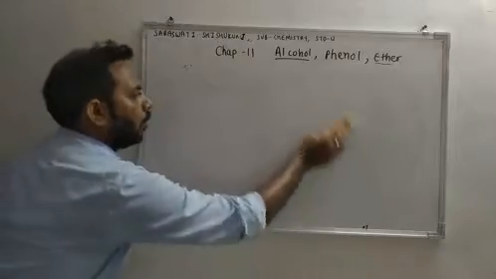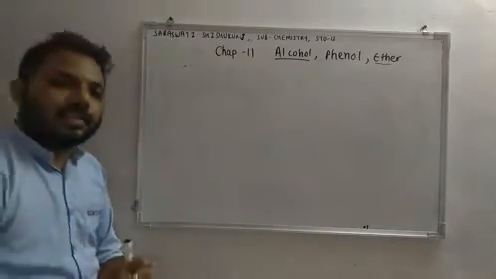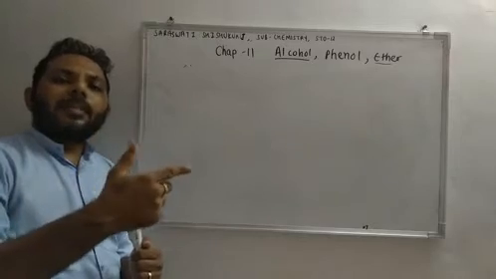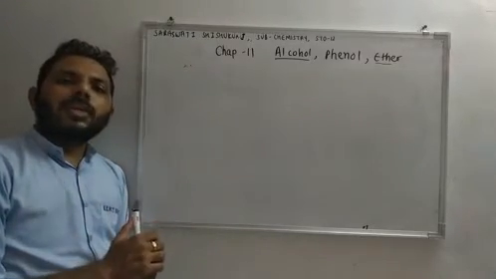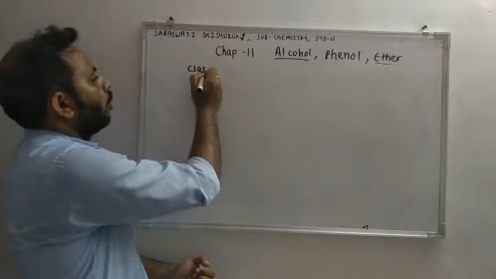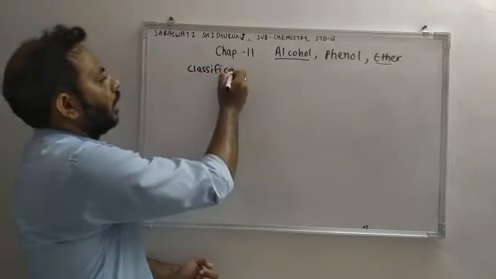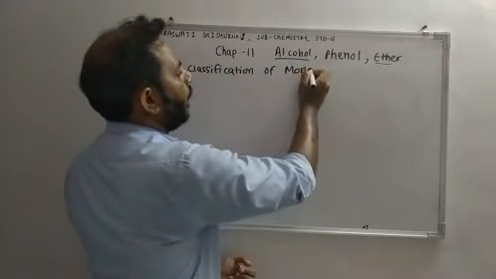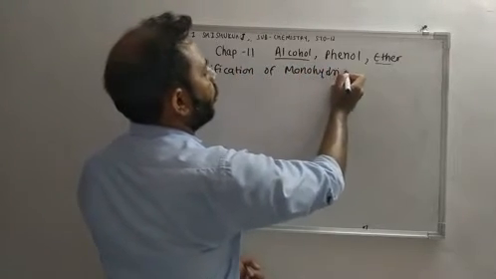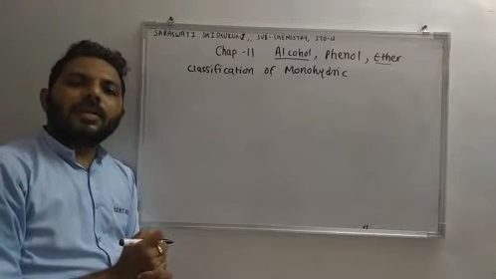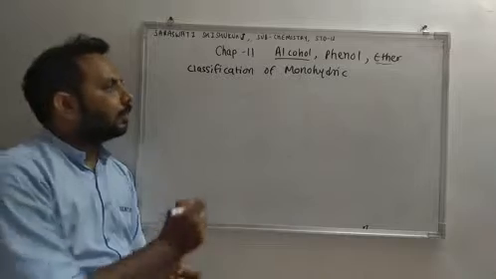Classification of monohydric alcohol, and this classification is based on hybridization of carbon to which OH group is attached. So classification of monohydric alcohol based on hybridization of carbon to which OH group is attached.